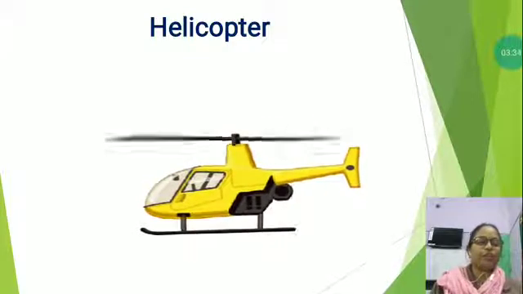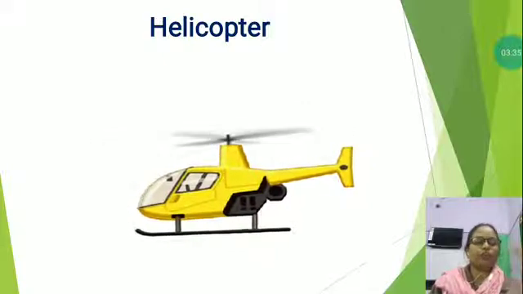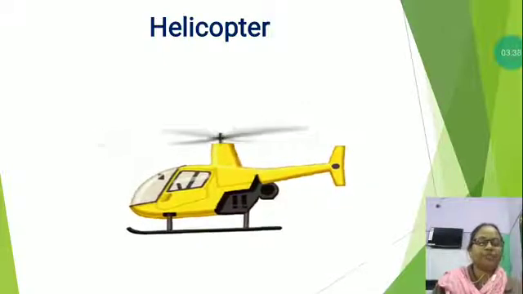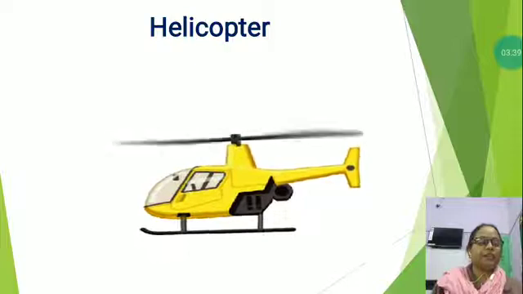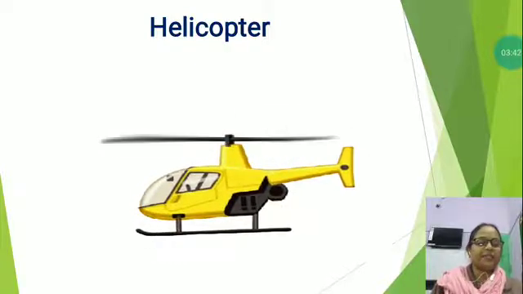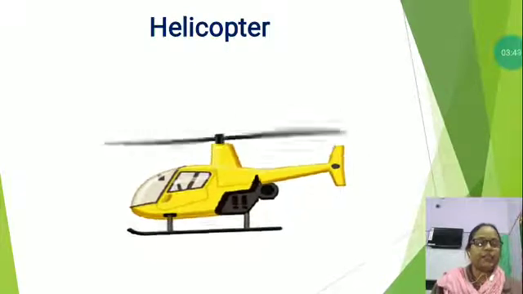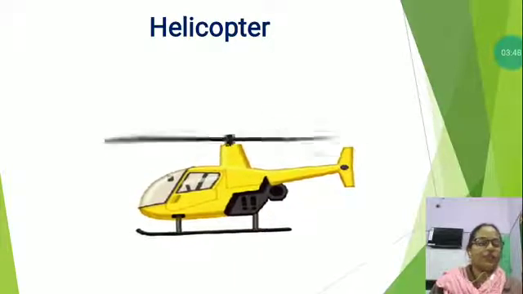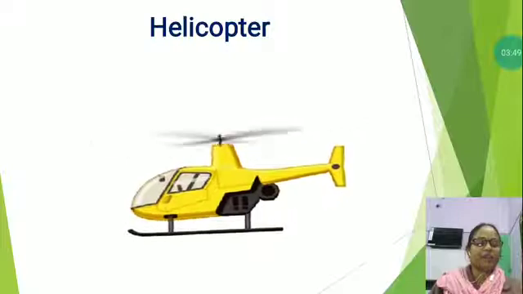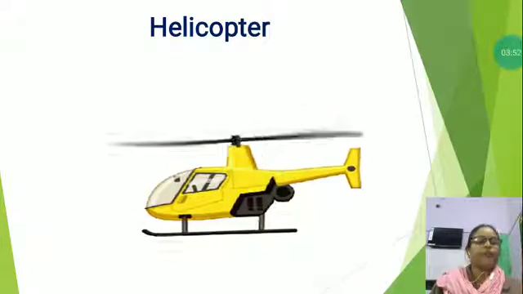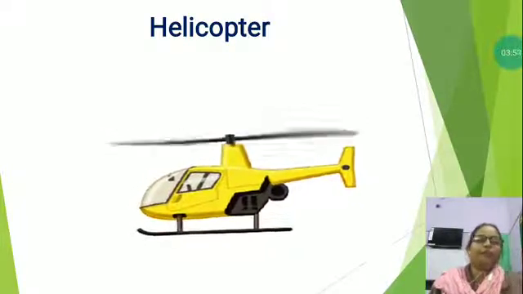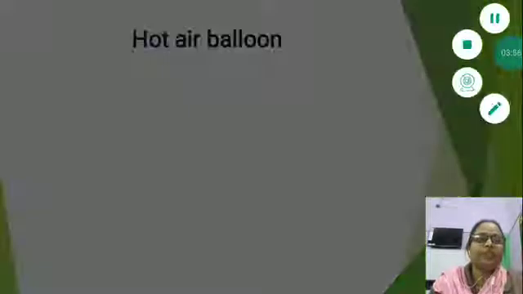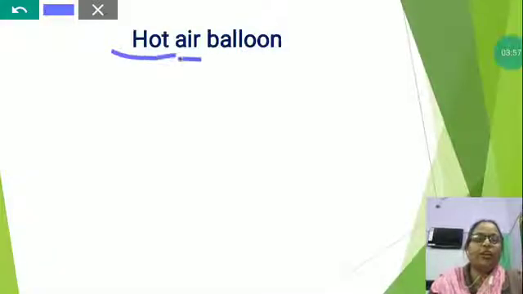It has rotors on the top which rotate very fast. It has landing gears, a cockpit for the pilot and others to sit, and also tail rotors. This allows them to land in places where an aeroplane cannot land. Now the next is hot air